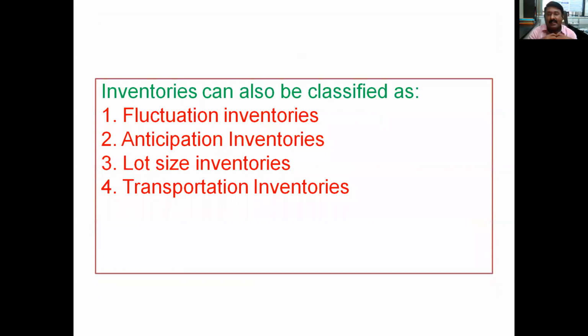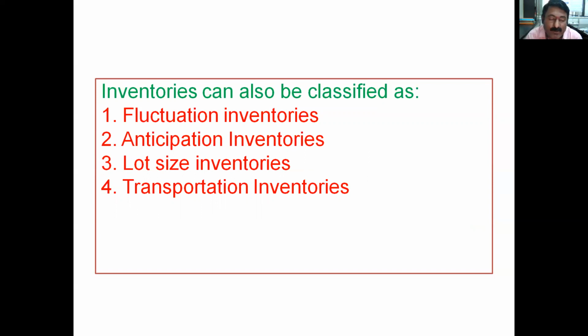So inventories can also be classified with one more classification as far as inventory is concerned. This is fluctuation inventory. So what is this fluctuation inventory? The market demand is continuously changing, and the inventory also fluctuates as per the demand. So there is one upper limit you can see, and there is one lower limit, and there is a fluctuation between these limits. So these are fluctuation inventories.